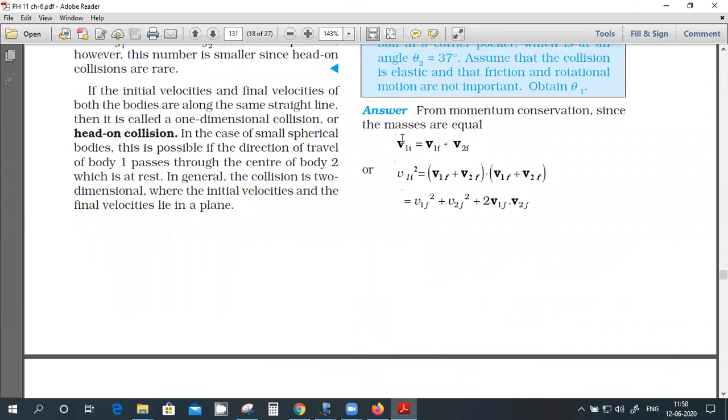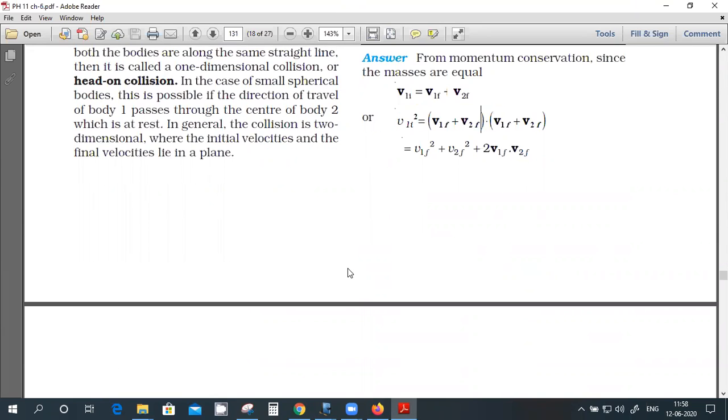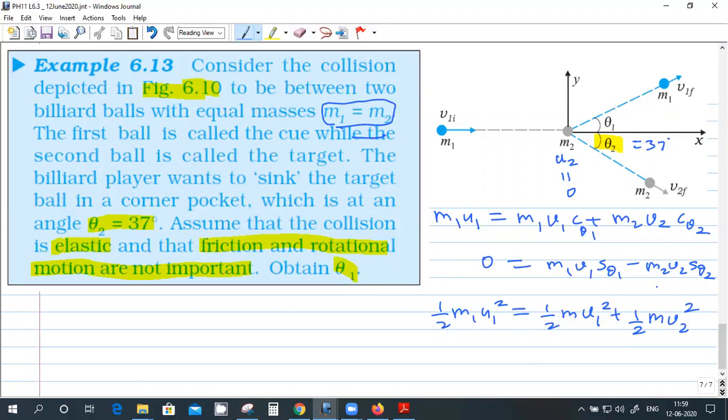Okay, this is a momentum equation, as directly written, the vector. Basically, I have to show that theta 1 plus theta 2 is 90 degrees.